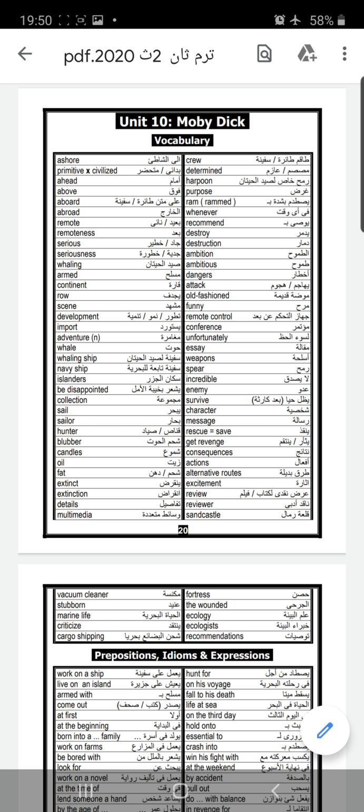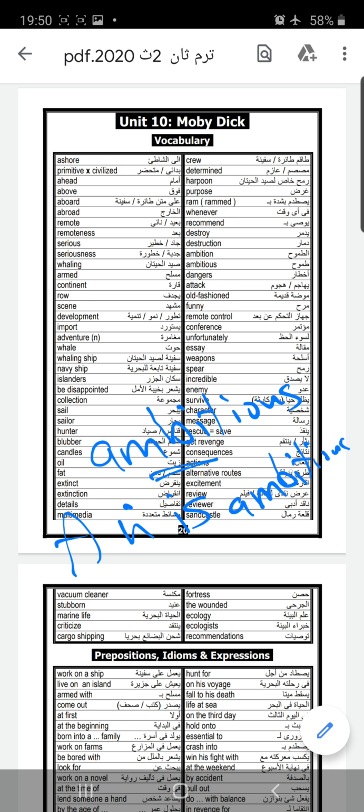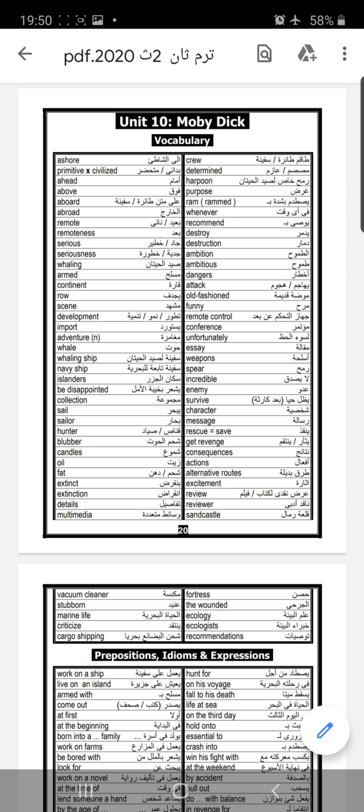Recommend, destroy, destruction, ambition. Ambition is a noun and ambitious is an adjective. Ali is an ambitious person. He is ambitious. That means he has many ambitions. Dangers.